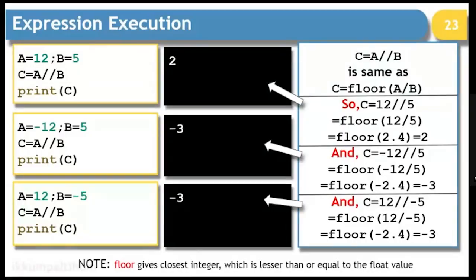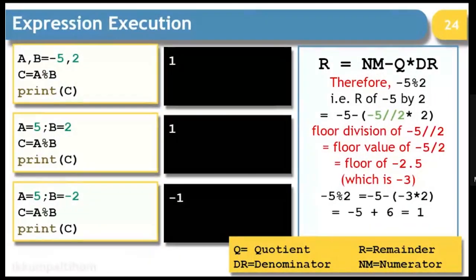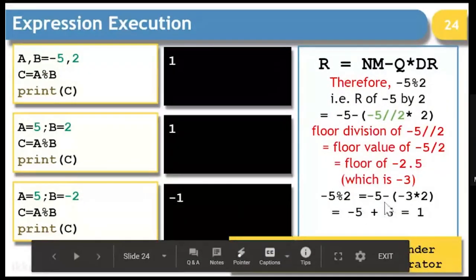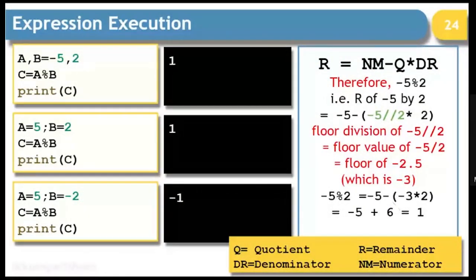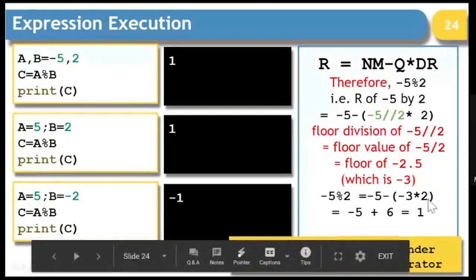Now let's move to the remainder operation, where we were talking about that formula. Now we are making use of that formula, which I told you just now. Just look at the first example where A is assigned minus 5, B is assigned 2. We are saying C is equal to A percent B. So what is happening here? We are making use of this formula where we are saying minus 5 minus 3 into 2. From where has this minus 3 come?